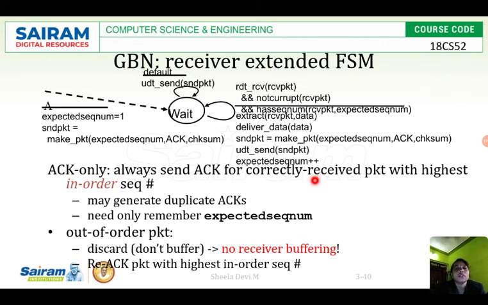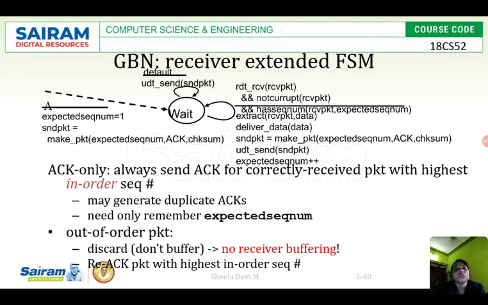After receiving packet 1, it will acknowledge, and the receiver will deliver the data to the application layer, and the expected sequence number will be incremented to packet 2. So it is waiting for packet 2, and it gets packet 2 successfully.